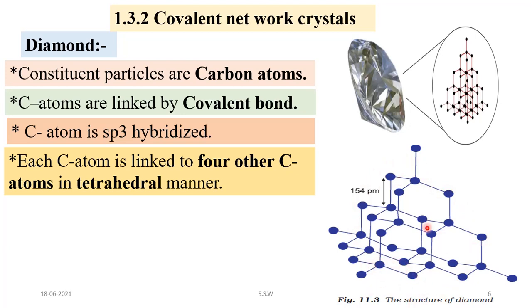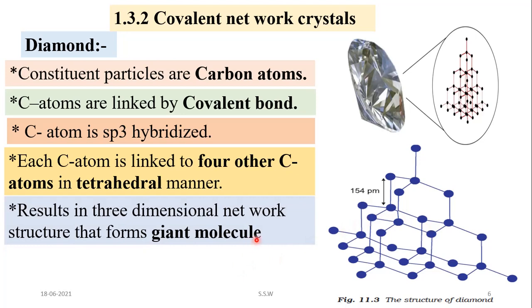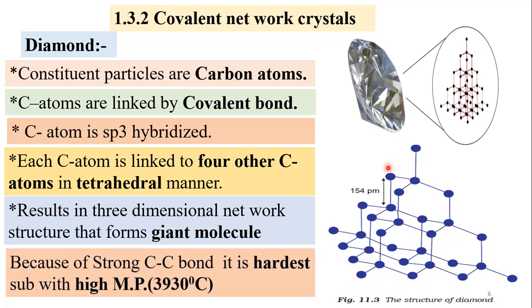is formed, and so this results in a three-dimensional network structure and forms what? A giant molecule. And because of this strong carbon-carbon covalent bond and this three-dimensional network, diamond is the hardest substance, and it has a melting point of about 3930 degrees Celsius, very high melting point, and therefore it is the hardest substance.